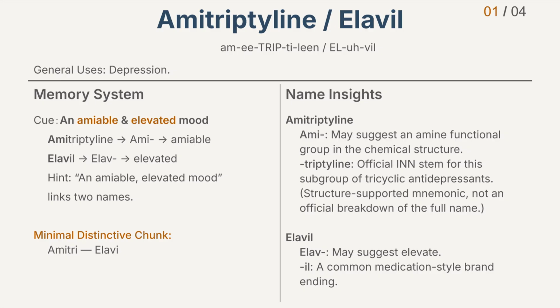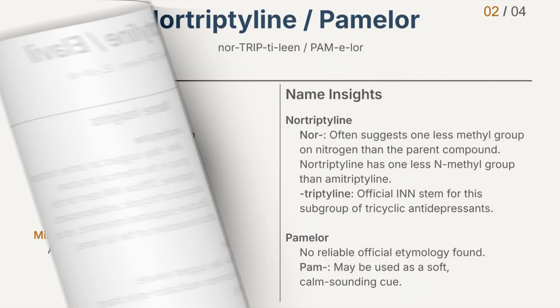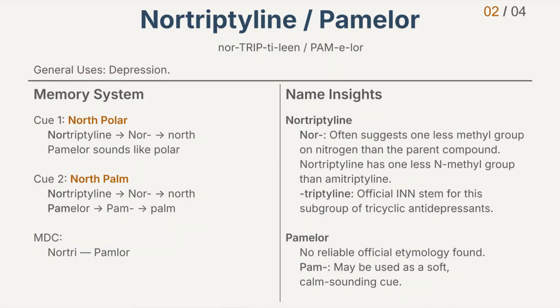For the brand name Elavil, Elavil may suggest elevate. IL is a common medication-style brand ending. This is a mnemonic association, not an official naming claim. That's Amitriptyline and Elavil. Number 2.